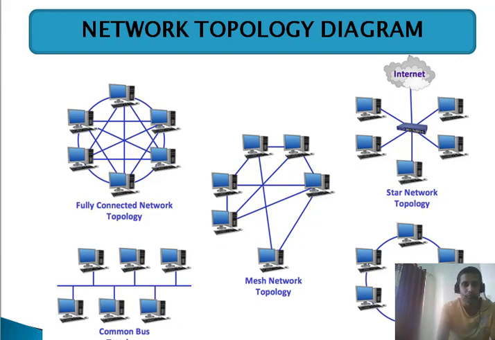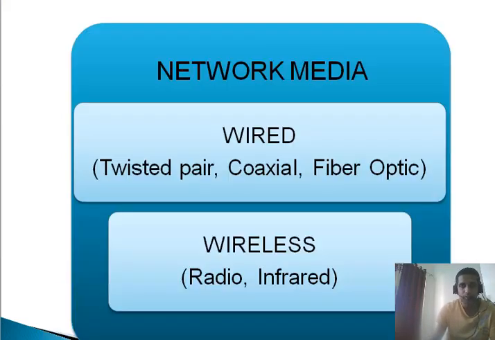Now coming to the next one, you have the network media over here. Basically speaking, network media is categorized into two parts. One is the wired and the second one is the wireless. So what is meant by the wired? Twisted pair, coaxial cable, fiber optic, these are all known as wired technology. And for the wireless, you can use the terms radio and infrared. The common example is you are using a remote control for controlling your TV or AC. Those are known as radio based and infrared based.